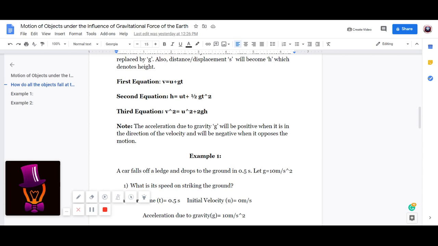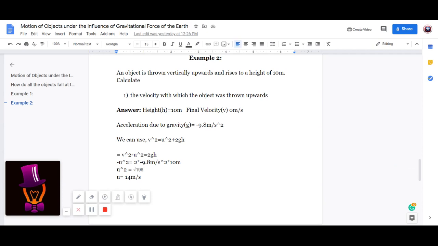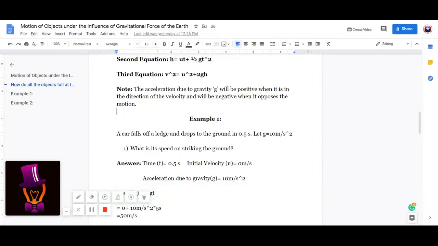So here it is opposing the motion and hence it will be negative. So we can use the third equation, which is v square equal to u square plus 2gh.